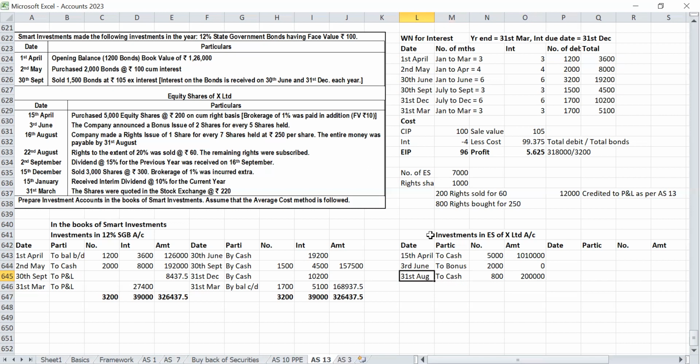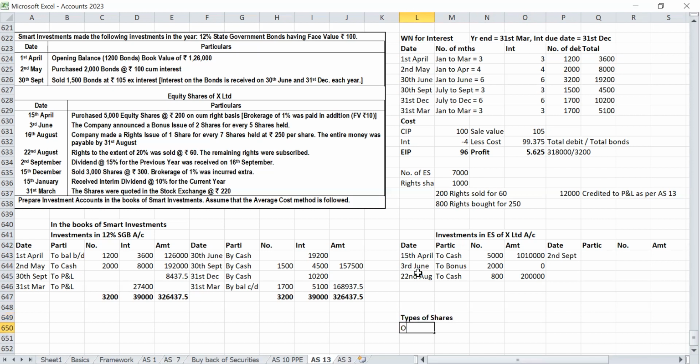Okay. Here also 31st August is the last date. Remaining were subscribed on 22nd itself. So on 22nd August, to cash. First, on 16th August the company announced, last date 31st August. You are purchasing on 22nd. So on 22nd August, to cash. You have written. Then final dividend on 2nd September you are receiving. Correct? Yes, sir. I already told what are all the types of shares.